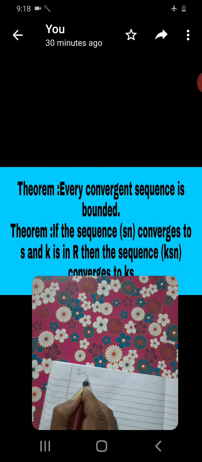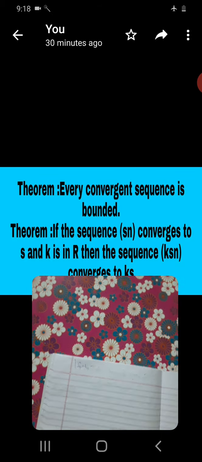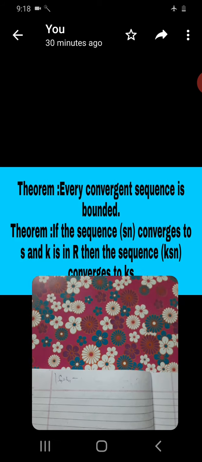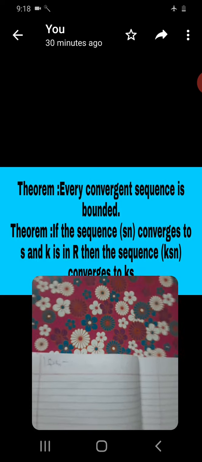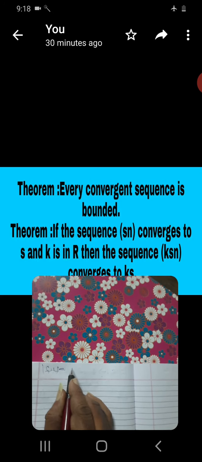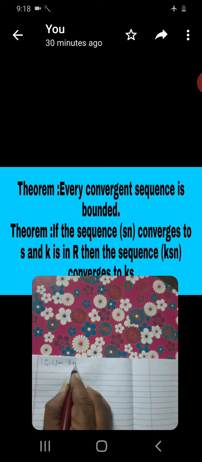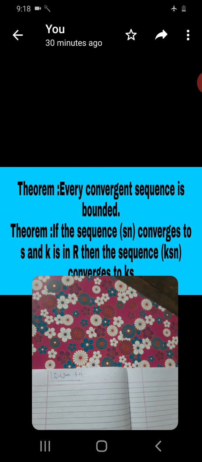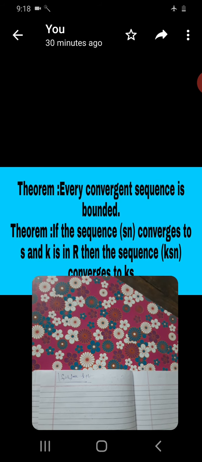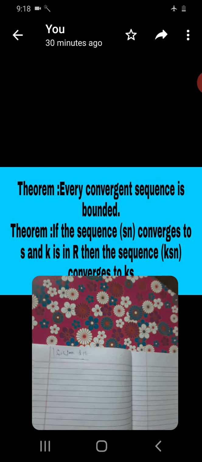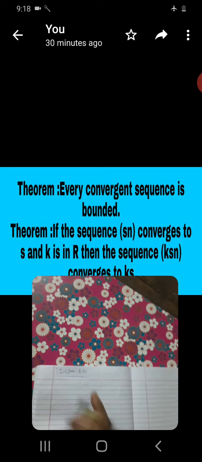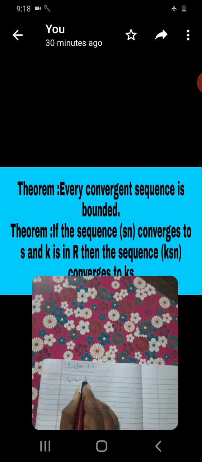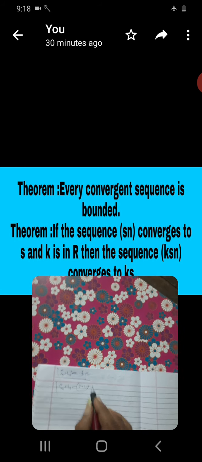It is enough to show the condition that the absolute value of Sn plus Tn minus S plus T is less than epsilon.